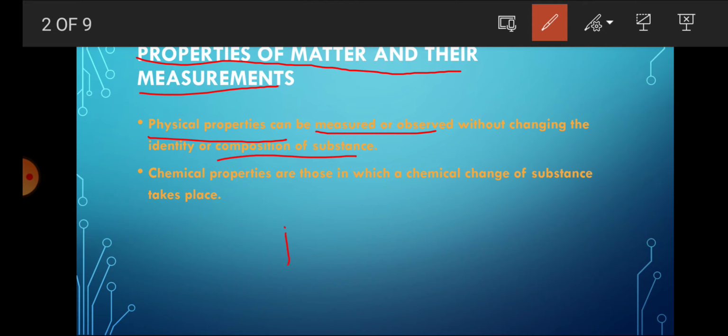That means that if we have ice converted into steam, then it is water, it remains water. So this means that the chemical formula is not changed.